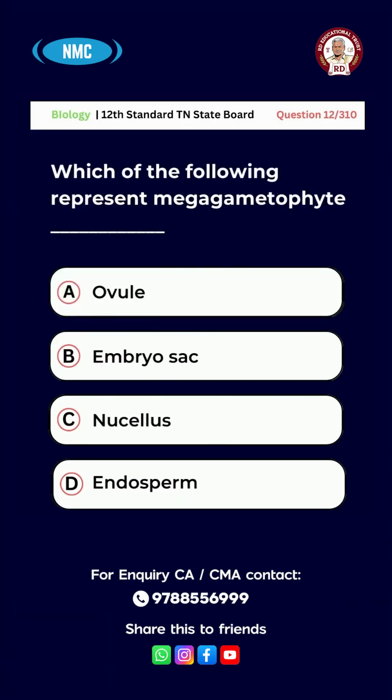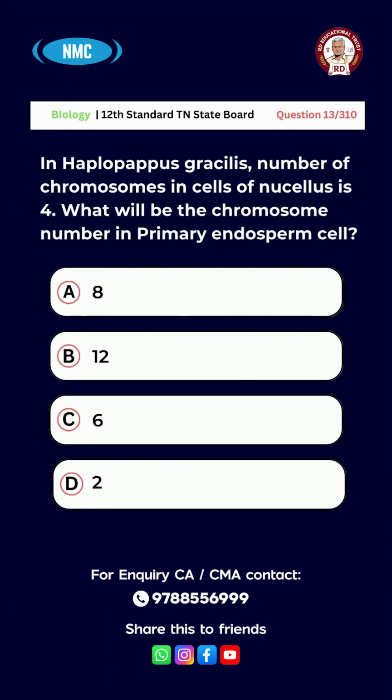Question number 12. Which of the following represents megagametophyte? Option A. Ovule. Option B. Embryo sac. Option C. Nucellus. Option D. Endosperm. And the right answer for this question is option B. Embryo sac. Question number 13.